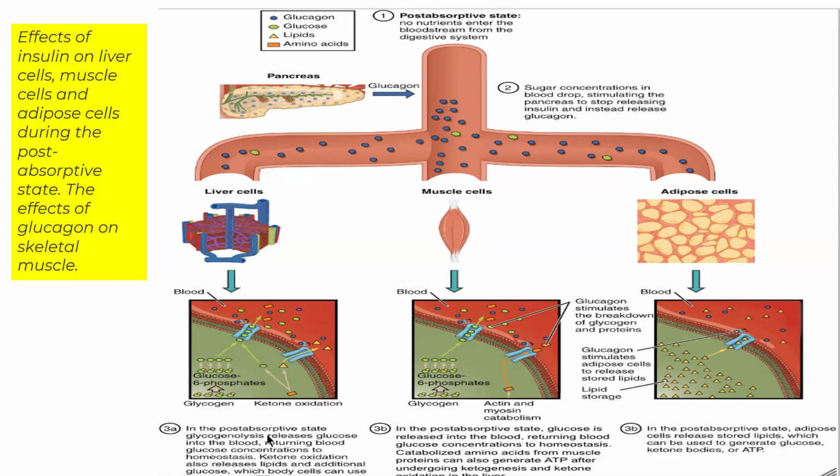In the post-absorptive stage, glycogenolysis takes place and glucose is released into the blood, returning blood glucose concentration to homeostasis. Amino acids from muscle and protein are catabolized and help in the generation of ATP after undergoing ketogenesis and ketone oxidation. Then it acts on adipose cells also in the post-absorptive stage. Adipose cells release stored lipids, which can be used to generate glucose, ketone bodies, or ATP. So in this way, when there is less glucose in your body, this is how glucagon acts on your body cells.